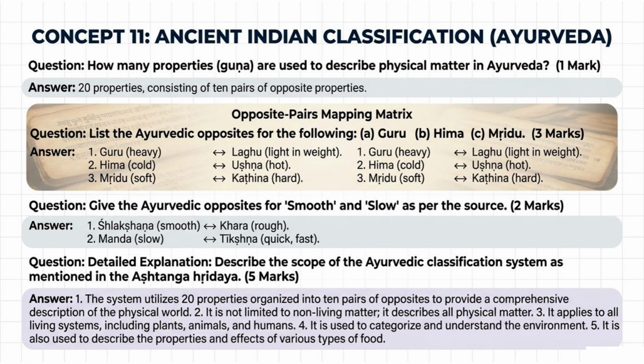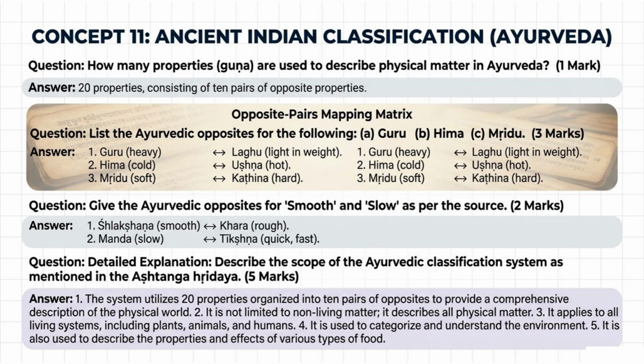Question. List the Ayurvedic opposites for the following. A. Guru. B. Hima. C. Mridu. 3 marks. Answer. Heavy, opposite light in weight. Cold, opposite hot. Soft, opposite hard.